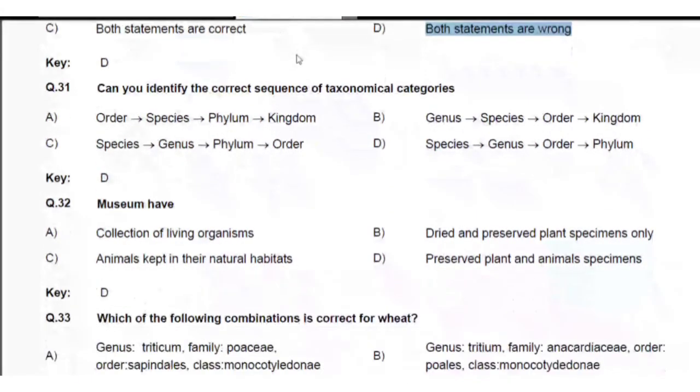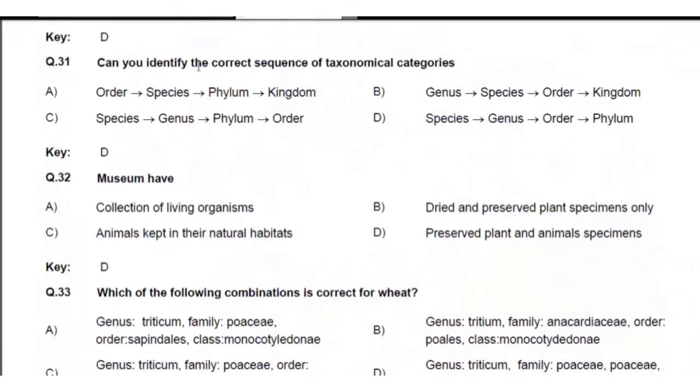Next, question number 31. Can you identify the correct sequence of taxonomic category? All of you know that it starts with the species, then genus, then order, then phylum. So this is the correct taxonomic sequence. Remaining are wrong, because here first is the given order, not genus, that is the species after order, not kingdom. So best answer is D.